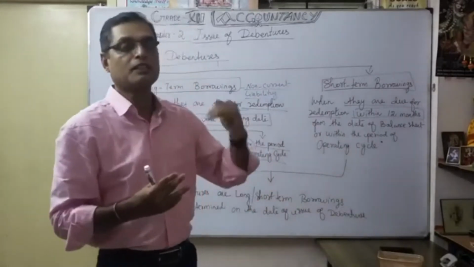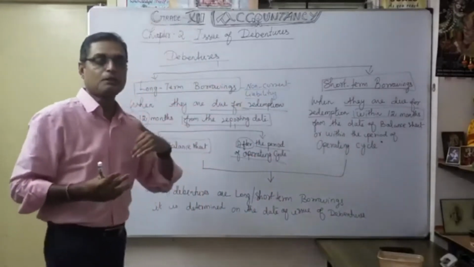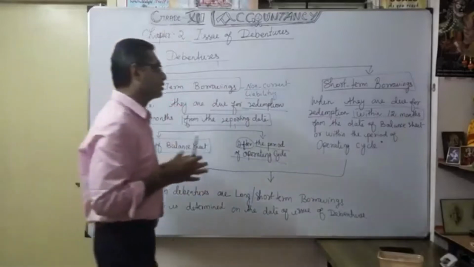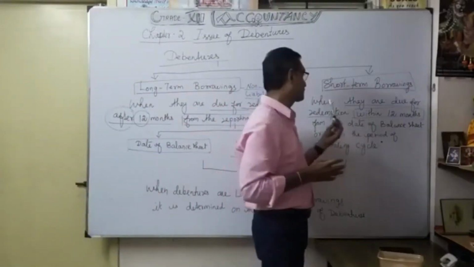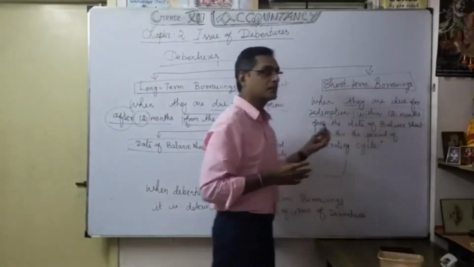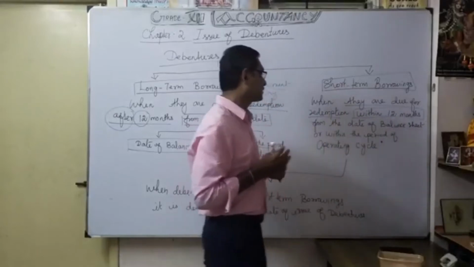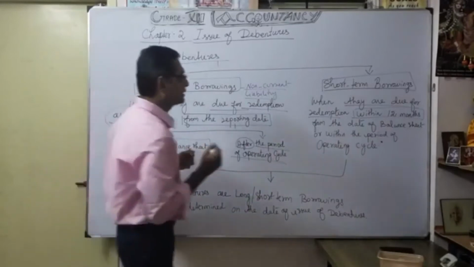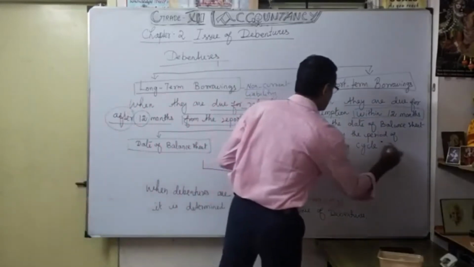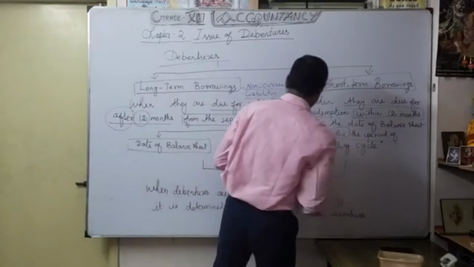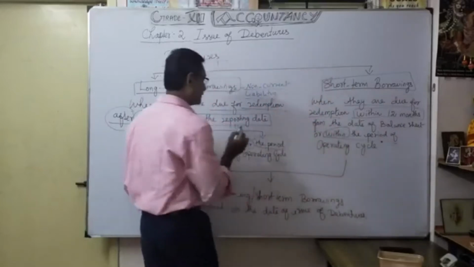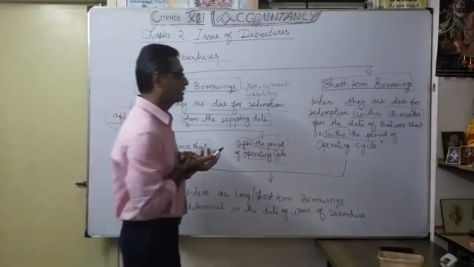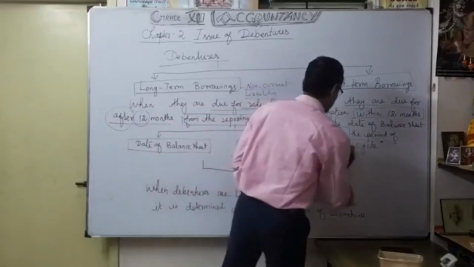So the same, when you issue debenture within the same year, your redemption will be possible. That's what, when they are due for redemption within 12 months from the date of balance sheet. That's what here I discussed now. From the date of balance sheet or within the operating period. Okay, here after the operating period. Here within the period of operating cycle.